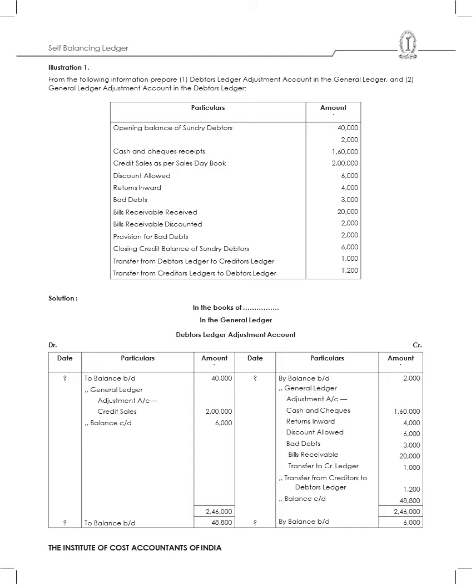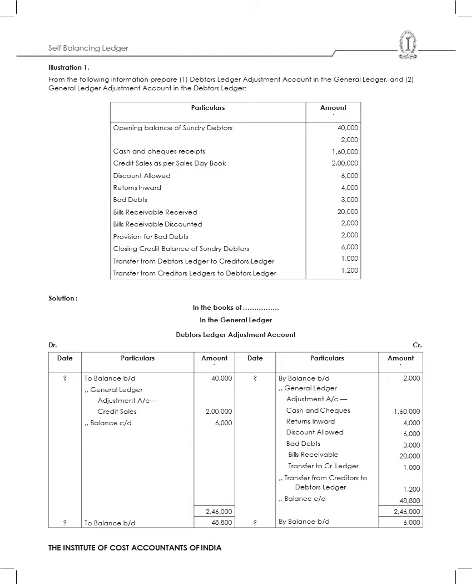So I will have the opening balance of debtors recorded as 40,000, and then the important information like credit sales, which has been given as 2 lakhs, and then I will also record the transactions they have given. The cash and cheques amounting to 1,60,000 received, I'll record on the credit side.